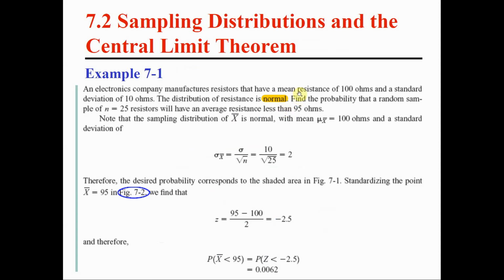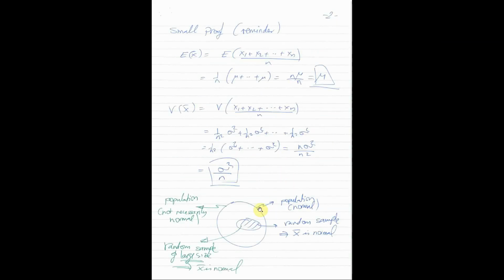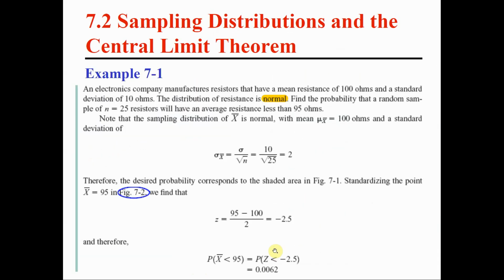However, if the population from which we take a sample has not a normal distribution, anything else, or if the distribution is unknown to us, then what we need is that the sample that we choose at random has a size of 30 or larger. So if the sample has a large enough size, going back to this picture, then X bar still has a normal distribution.